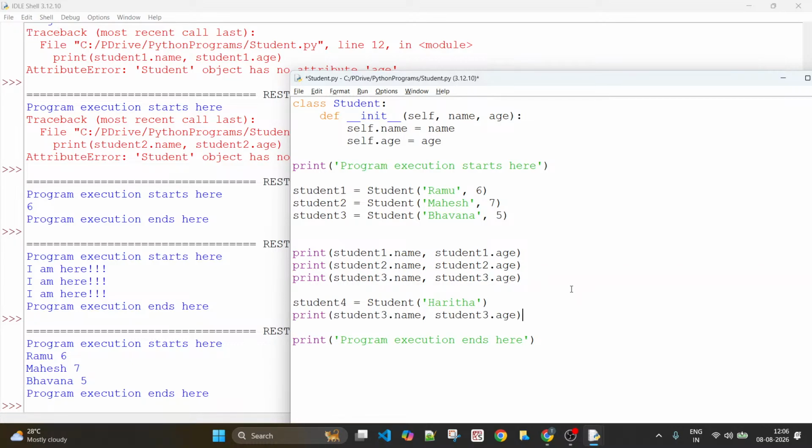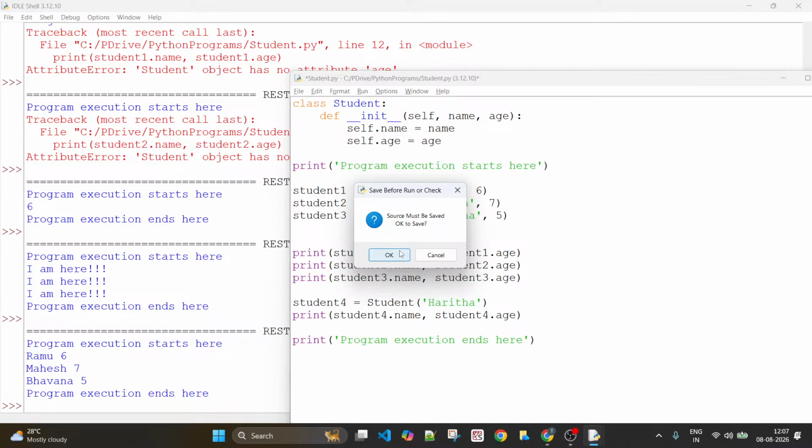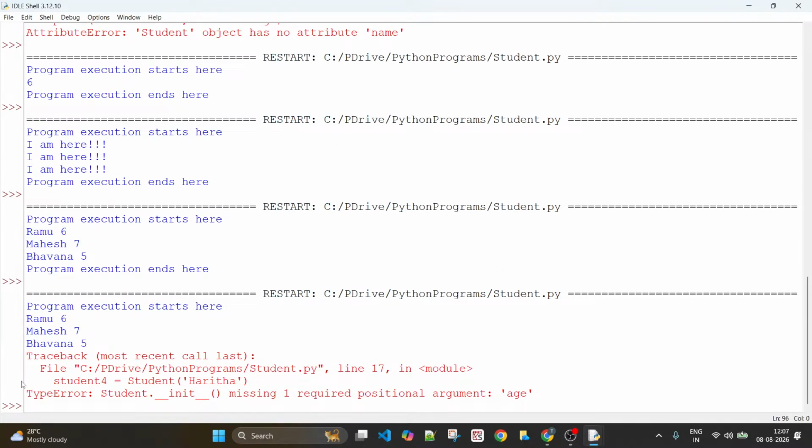And if I try to print the details, let's try that out. This should give you an error. You see the error? Again, missing positional argument: age. That means it expects that value.